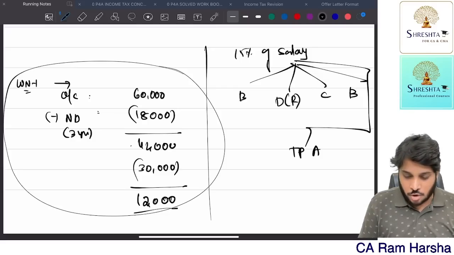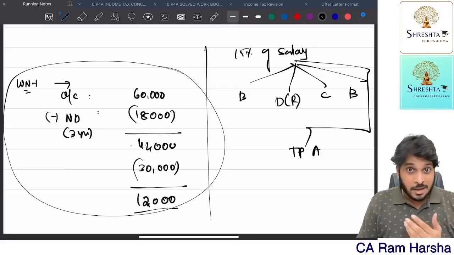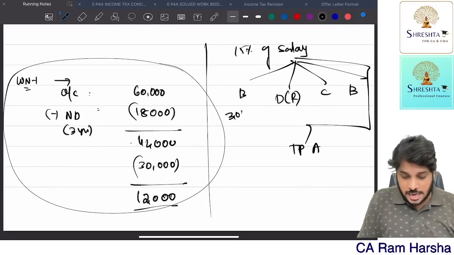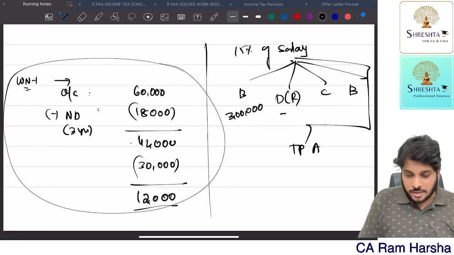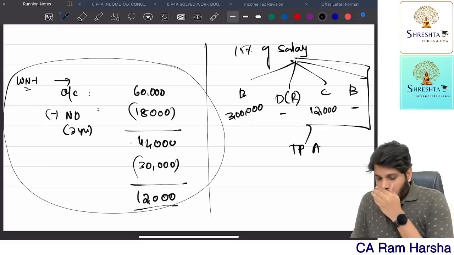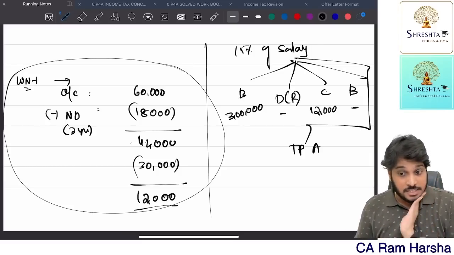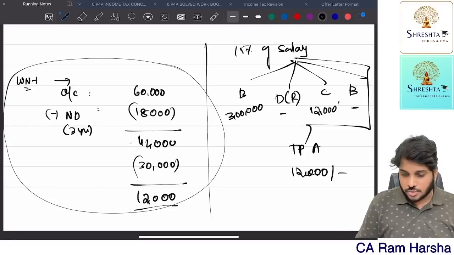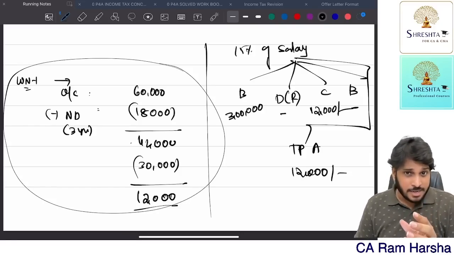Now, basic is how much? Monthly basic is 25,000. But this fellow has taken this accommodation for the entire 12 months. So, 3 lakhs. DA is not given. Commission is 12,000. Bonus is not given. Taxable portion of allowances, entertainment allowance is there, 12,000. Yes or no? So, entertainment allowance is fully taxable.